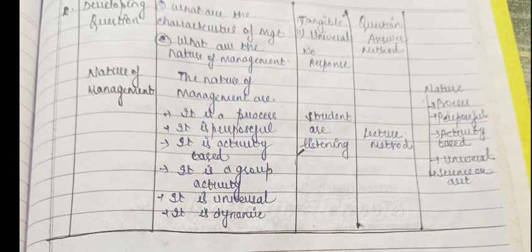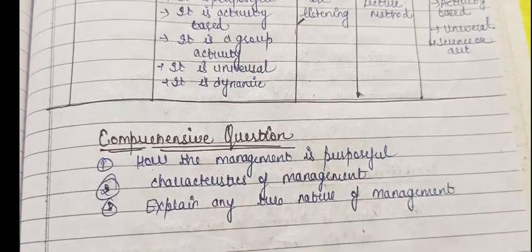We have two characteristics of management, that is tangible and the universal applicable. The question answer method is used. Nature of management. The nature of management are, it is a process, it is purposeful, it is activity based, it is group based, and it is universal and it is dynamic. Students are listening, and the method is lecture method.